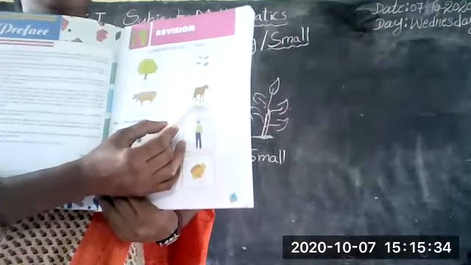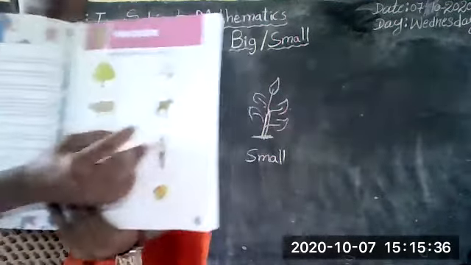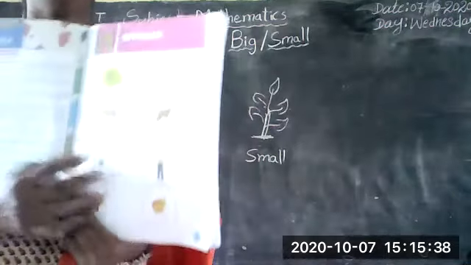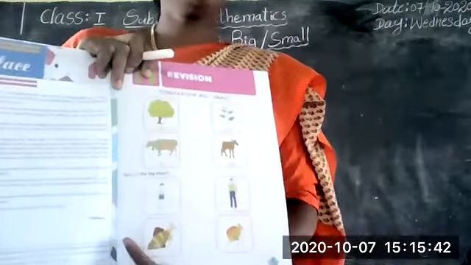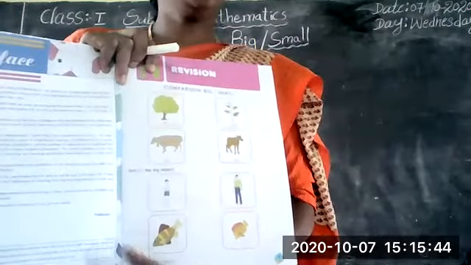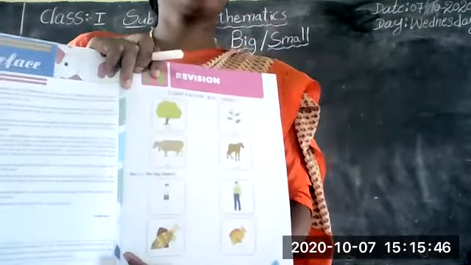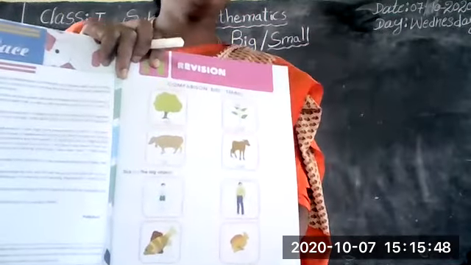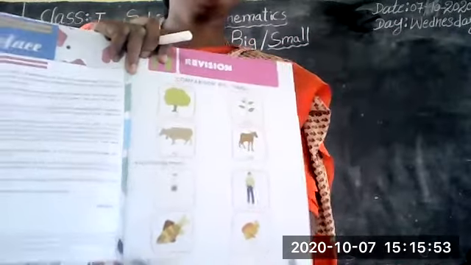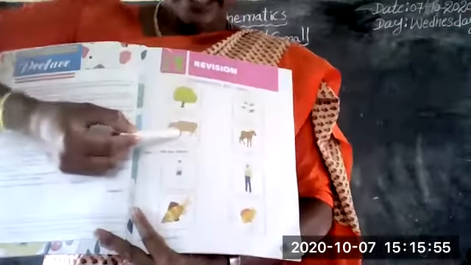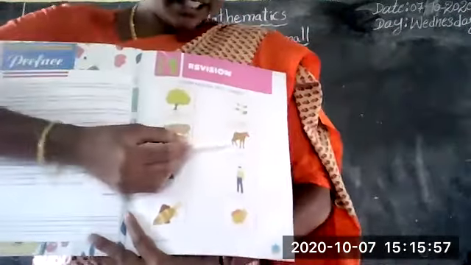Those who do not have their books, children, observe this book. I am showing you the book properly. Observe this book. Look at me, all of you. Don't look here and there. Are you seeing the book? Are you seeing me clearly? Okay, see here. This is the cow. This is the calf.